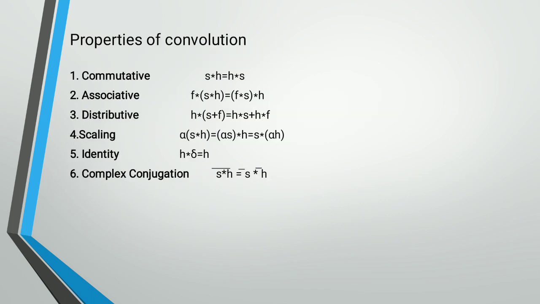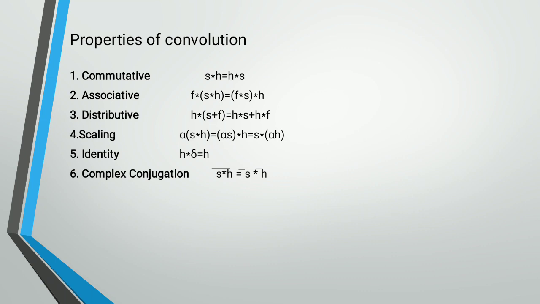Now, properties of the convolution. The first property of convolution is the commutative property. In the commutative property, s and h are the two signals. In this property, s is convolved with h on the left-hand side, and h is convolved with s on the right-hand side. Both results of the convolution are the same. This is the commutative property, and second is the associative property.